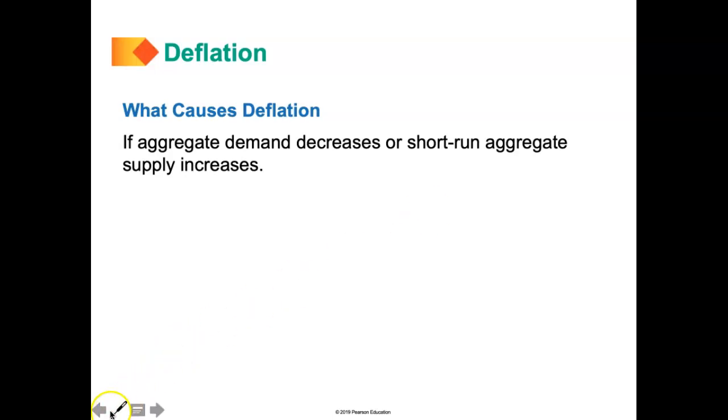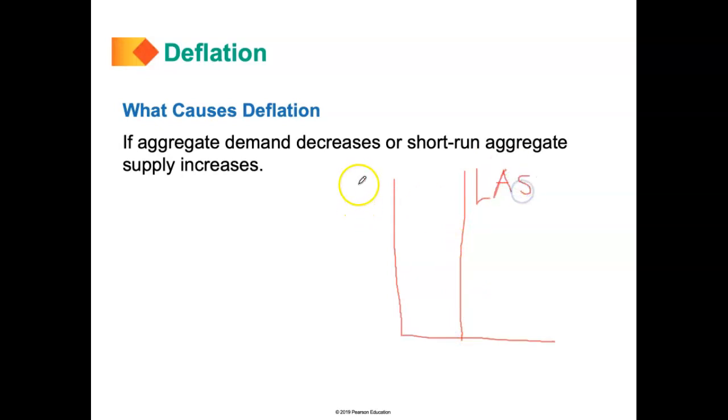So now if we just try to illustrate this, we have the long run aggregate supply curve, which is vertical. So we have LAS, and then we have the price level. We have GDP over here. We have the short run aggregate supply, which is upward sloping.